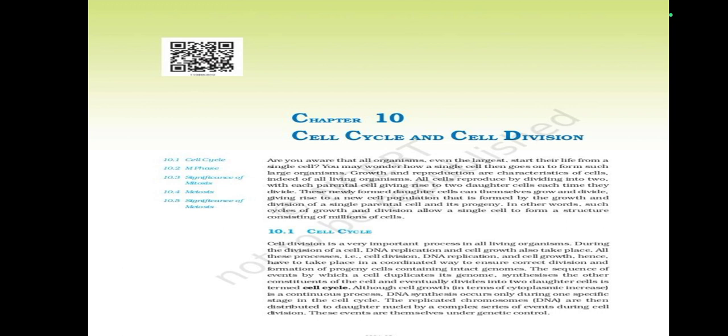synthesizes the other constituents of the cell and eventually divides into two daughter cells is termed the cell cycle. Although cell growth in terms of cytoplasmic increase is a continuous process, DNA synthesis occurs only during one specific stage in the cell cycle. The replicated chromosomes (DNA) are then distributed to daughter cell nuclei by a complex series of events during cell division. These events are themselves under genetic control.